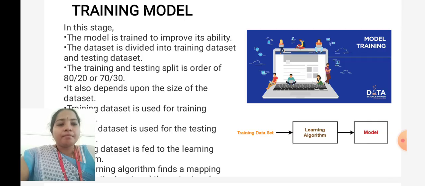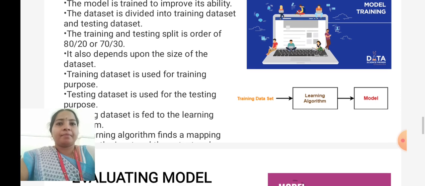Okay, from this we can improve the model's ability so that all the data in the data set are used as training and also as testing. For the training and testing split, in the order of 80 by 20 or 70 by 30, we can take 8 data sets and 2 data sets separately, or else 7 3, 6 4, 5 5. We can take any number of data sets as testing and training, but we have to utilize all the data in the data set so that the model's ability can be improved.